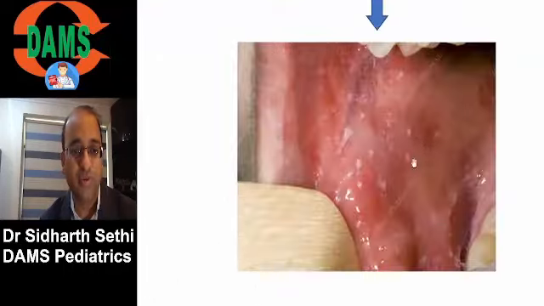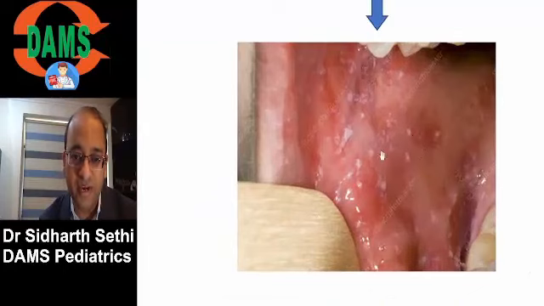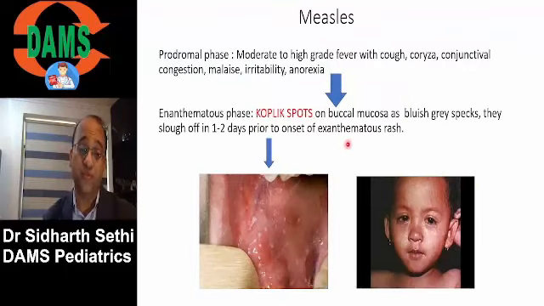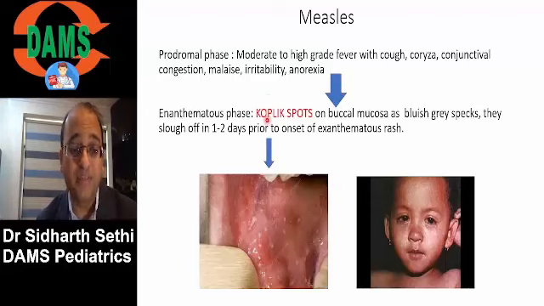Okay, so I'll just zoom it for you. Can you see the buccal mucosa of this child? Can you see some blue-gray specks on the buccal mucosa? Very important question for your exam. Koplik spots appear before the rash. Can you see cough, coryza appears before the rash?